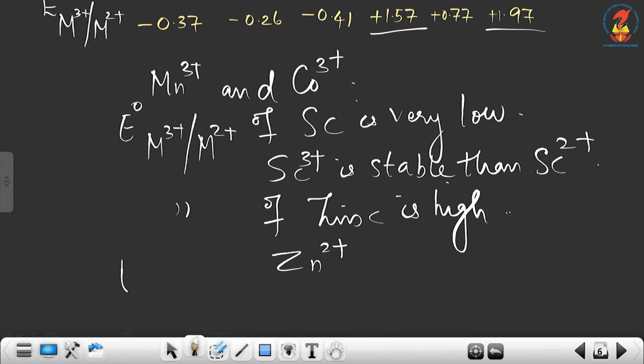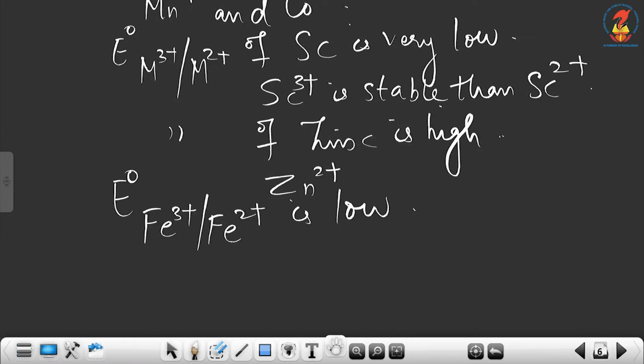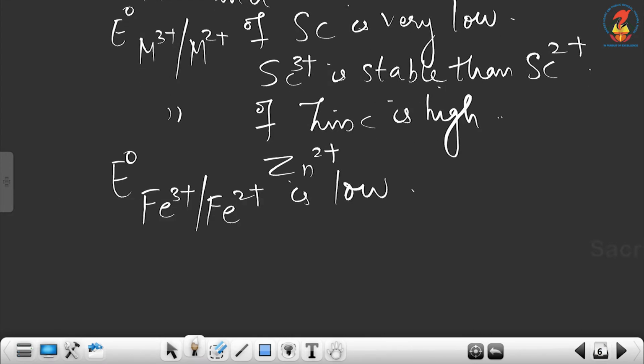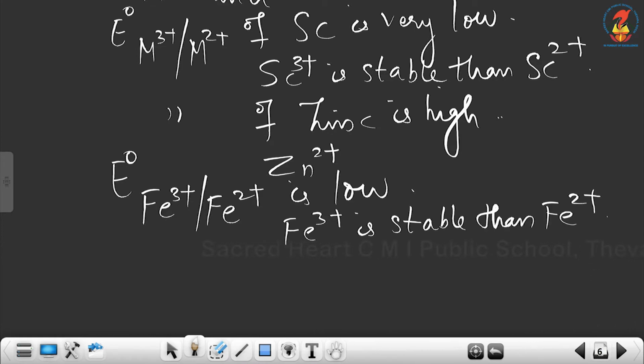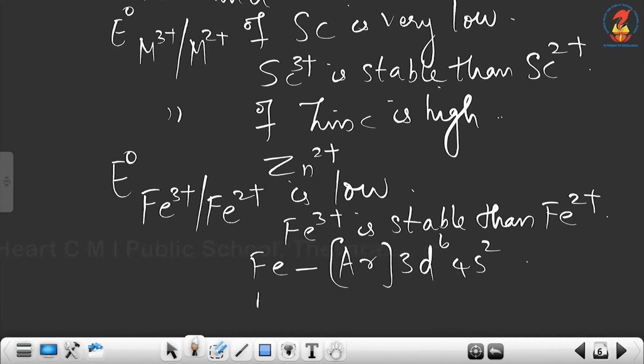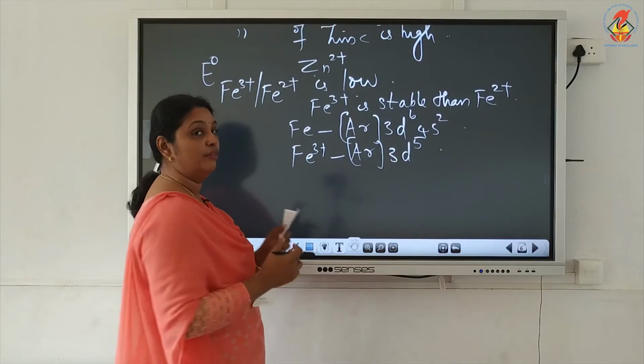Now, the next question is E0 of Fe3+/Fe2+ is low. Why is the E0 value of Fe3+/Fe2+ low? E0 value low means the high oxidation state is stable. So, we can say Fe3+ is more stable than Fe2+. Now, why is Fe3+ stable? The electronic configuration of iron is argon 3d6 4s2. Fe3+ means the configuration is argon 3d5. So, Fe3+ is stable due to half-filled d5 configuration.